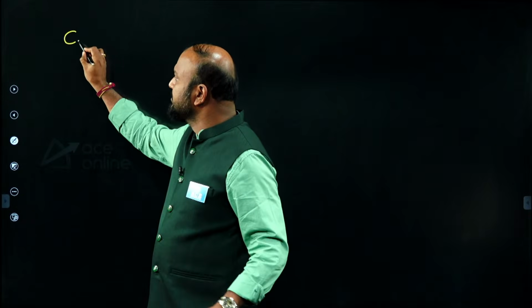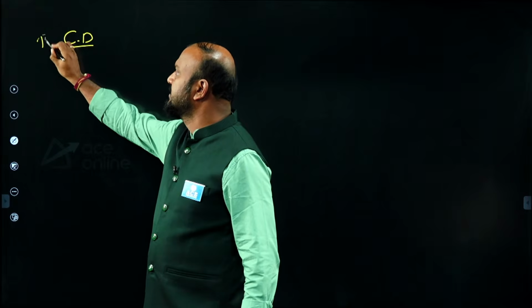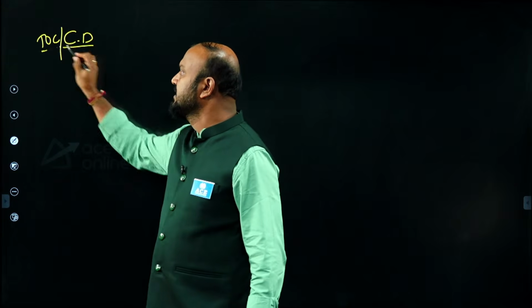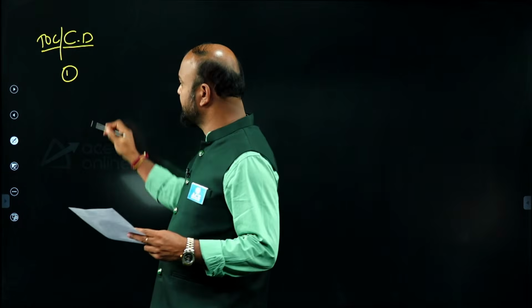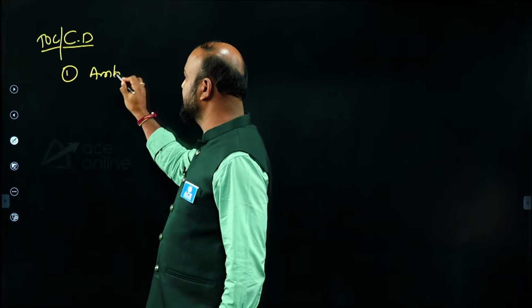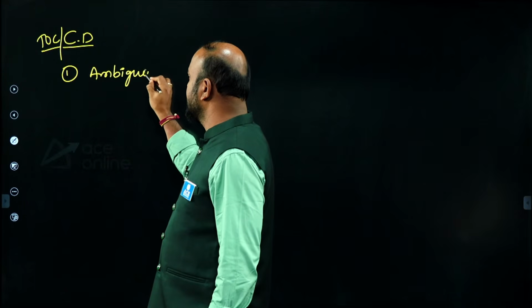Right, next I am going to cover some of the questions of TOC and CD, and from TOC and CD I got around 3 to 4 questions. The first question is about ambiguous grammar: which of the following is ambiguous?